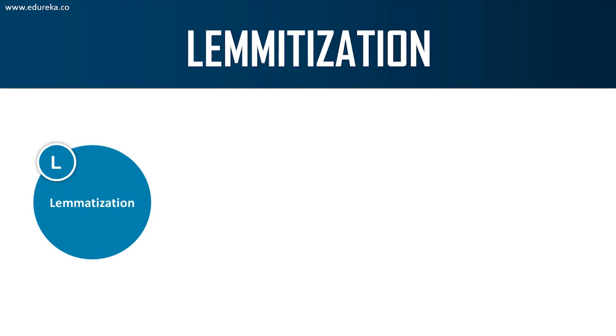Lemmatization, on the other hand, takes into consideration the morphological analysis of the words. It does not randomly cut the word in the beginning and the ending. It understands what the word means and only then it cuts the word. For example, let's consider the word recap. If we perform stemming on the word recap, we'll get cap, right? The output will be cap.